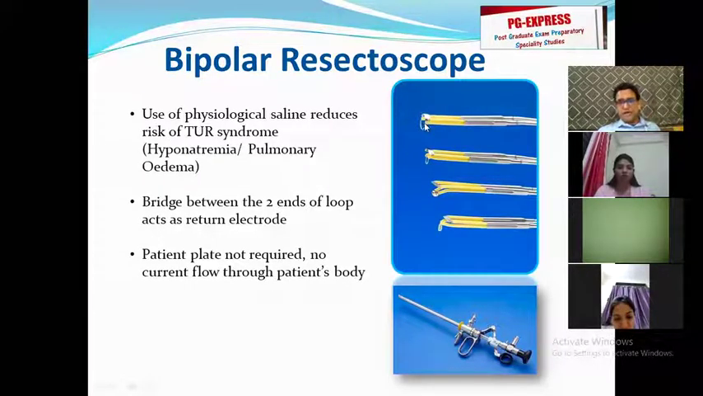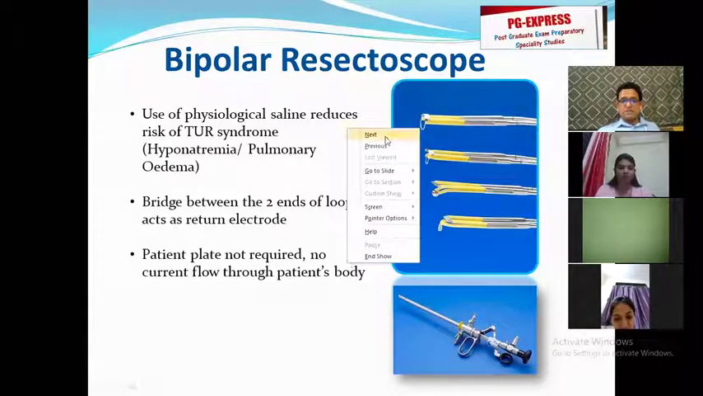When you don't need energy to pass through the patient back to the return electrode, and the return electrode is so close to the primary electrode, you can go back to using saline. So we are able to use saline. We are able to give the patient all the benefits of saline. Glycine is removed from the picture and we have got safe surgery. In the present day and age, it is only the bipolar resectoscope which is used.